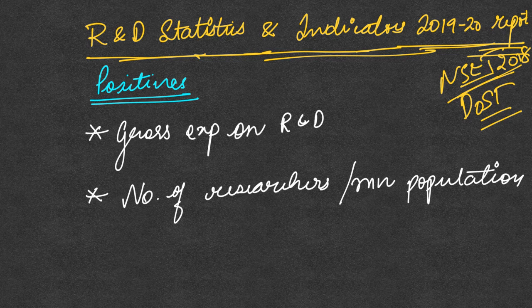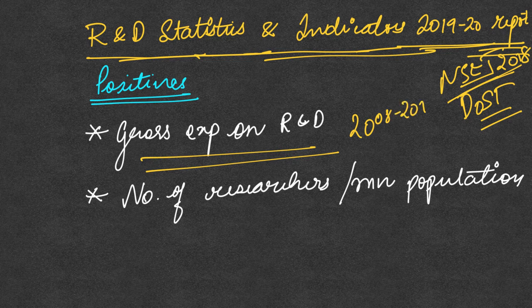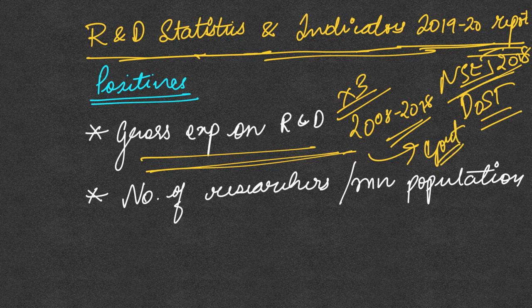This report points to a positive trend in research and development. First, it says that the gross expenditure on research and development has tripled between 2008 and 2018. But mostly this spending was driven by the government itself. The private sector did not contribute much to this increase. Rather, this increase in expenditure was driven by the government itself. The second important thing that this report points out is the number of researchers per million population.